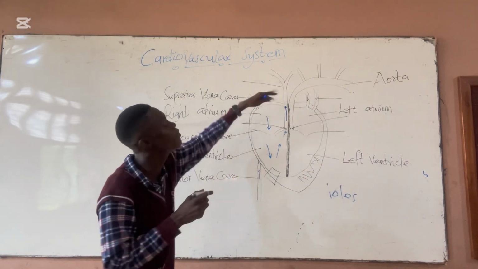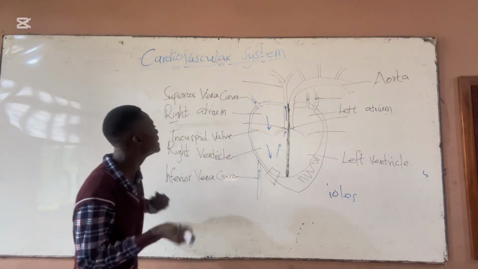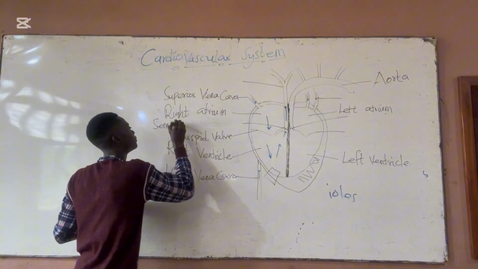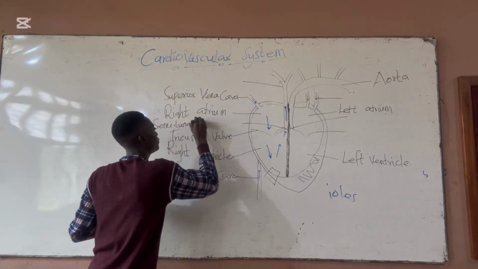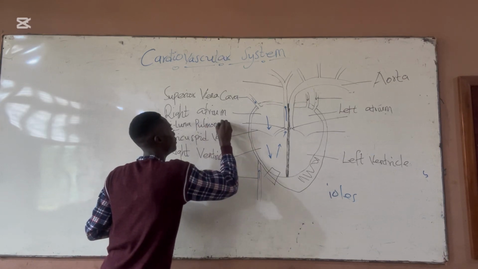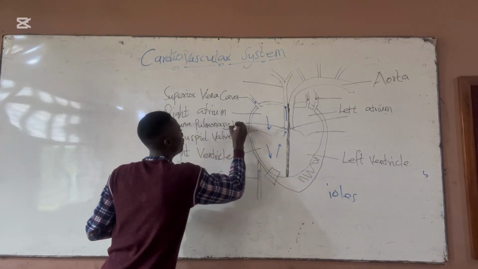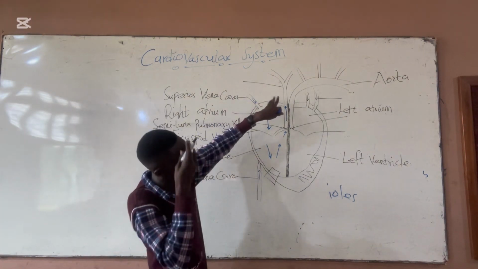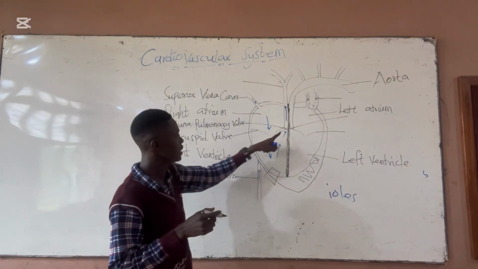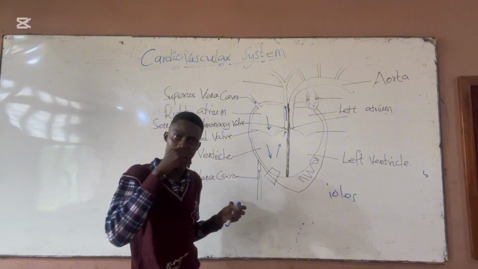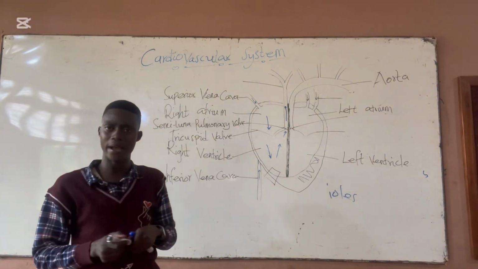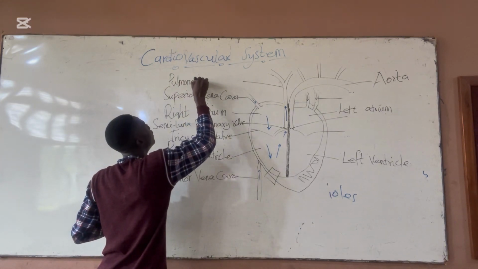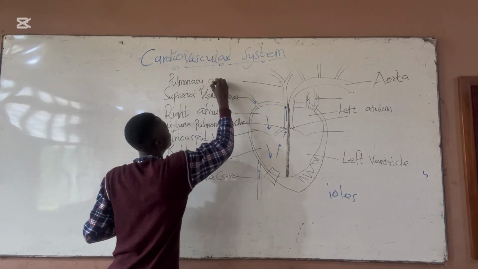Before the blood gets to the pulmonary artery, it needs to pass through the semilunar pulmonary valve, and then it gets to the pulmonary artery. The semilunar pulmonary valve prevents the backflow of blood from the pulmonary artery back to the right ventricle. So this is the pulmonary artery.